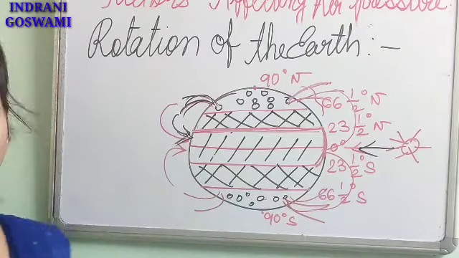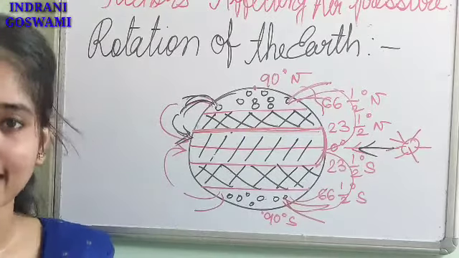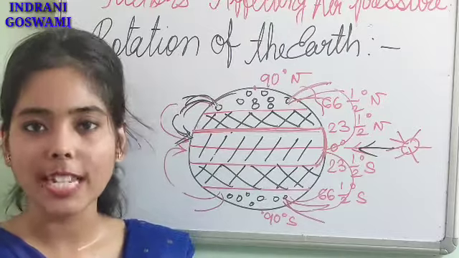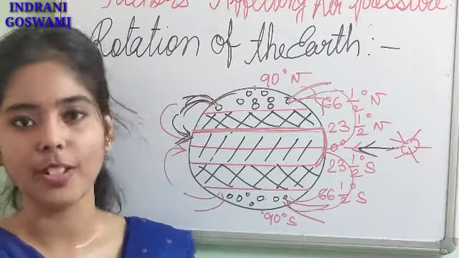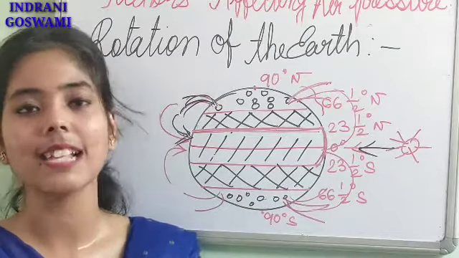So these are all the reasons why the atmospheric pressure is not the same everywhere, or not equally distributed: because of altitude, temperature, water vapor and the rotation of the earth. So I hope this part is quite clear to you all, and after this class I am going to put